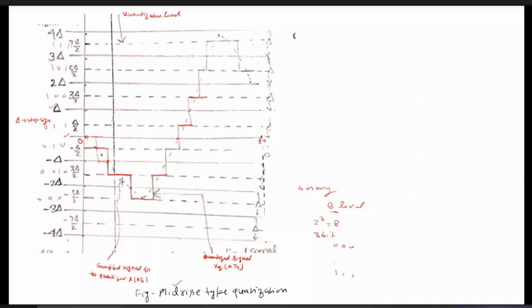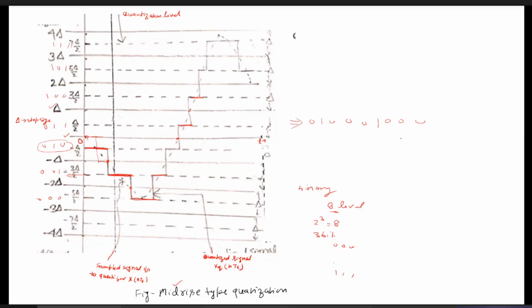Then why are we doing that? We say that this sample value is quantized at this level, and this level is represented by this binary number. So this level is transmitted by the binary number 0, 1, 0. Similarly, the next sample value is quantized at this particular level, which is assigned this binary number, so it is transmitted by 0, 0, 1. Then this sample value is approximated by 0, 0, 0. So this is how we are able to convert the analog signal to digital binary data.